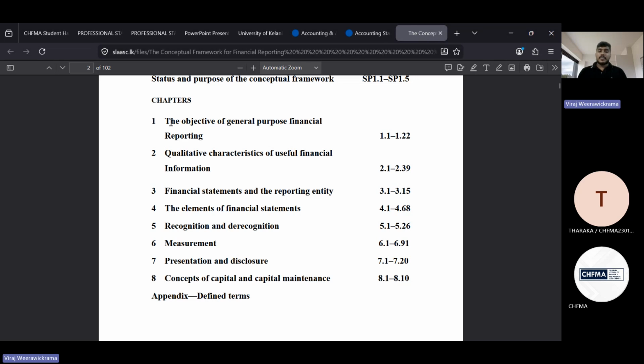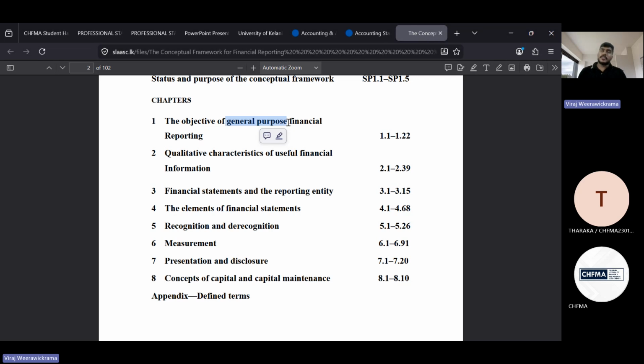In the conceptual framework, you can see the objective of general purpose financial reporting. You know the difference between general purpose and special purpose, but the conceptual framework provides the objective of general purpose.